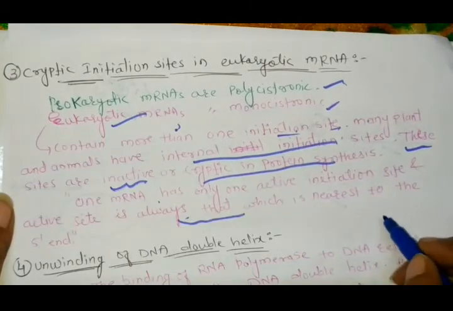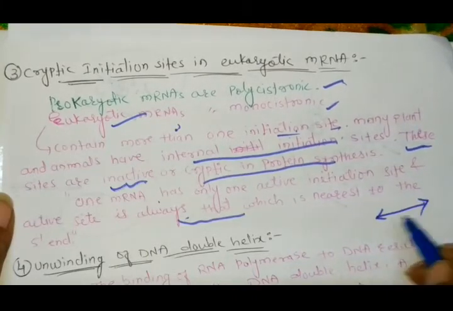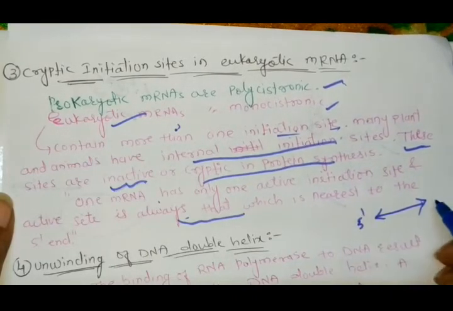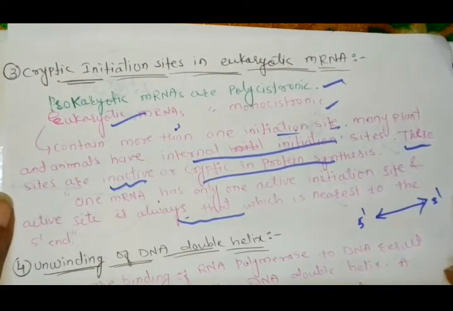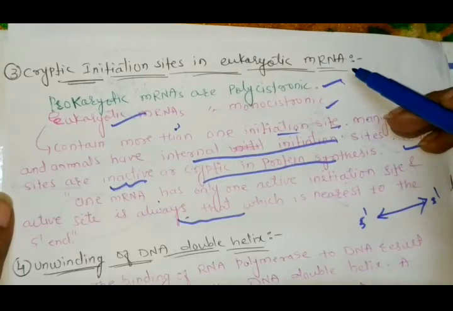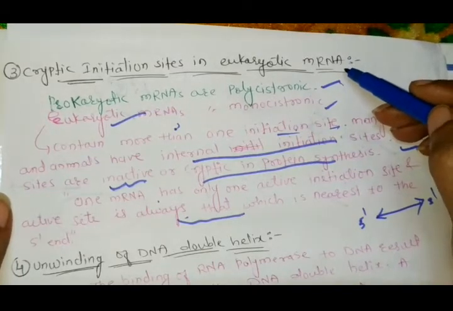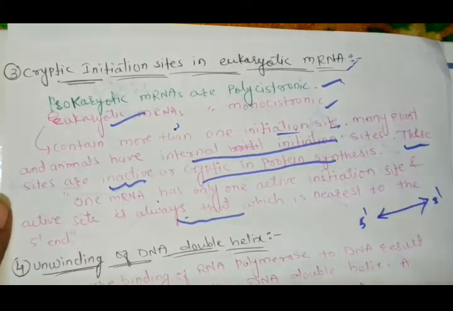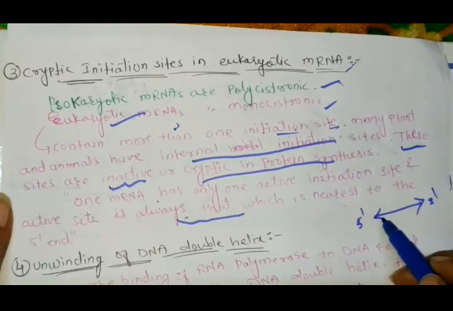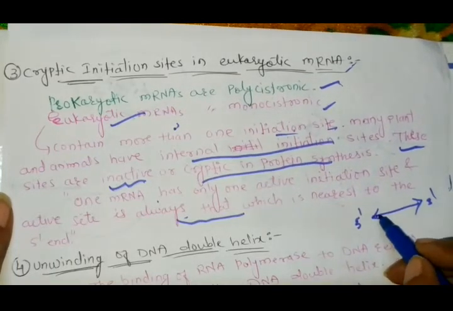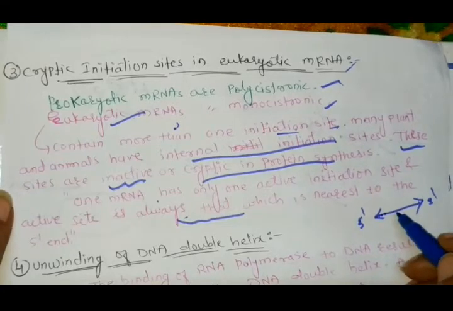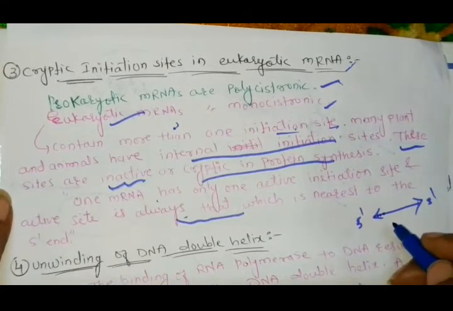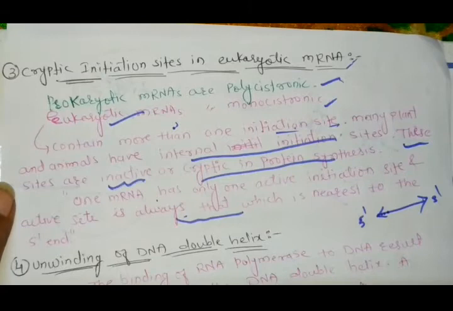See, this is the DNA strand. It consists of a 5 prime end and a 3 prime end, and from 5 prime to 3 prime the transcription of the mRNA synthesis starts. Now this DNA strand consists of three sites: recognition site, binding site and many initiation sites. But all these initiation sites inside the eukaryotic mRNA are inactive or cryptic.